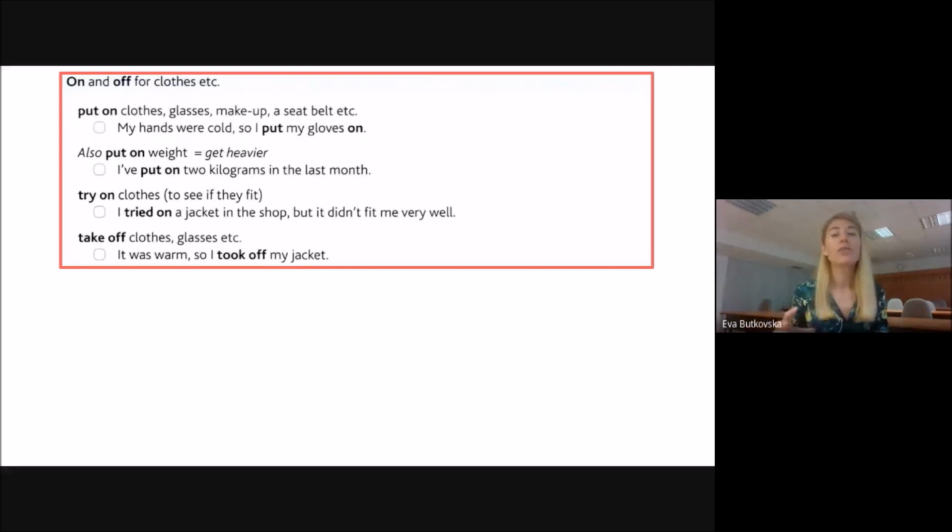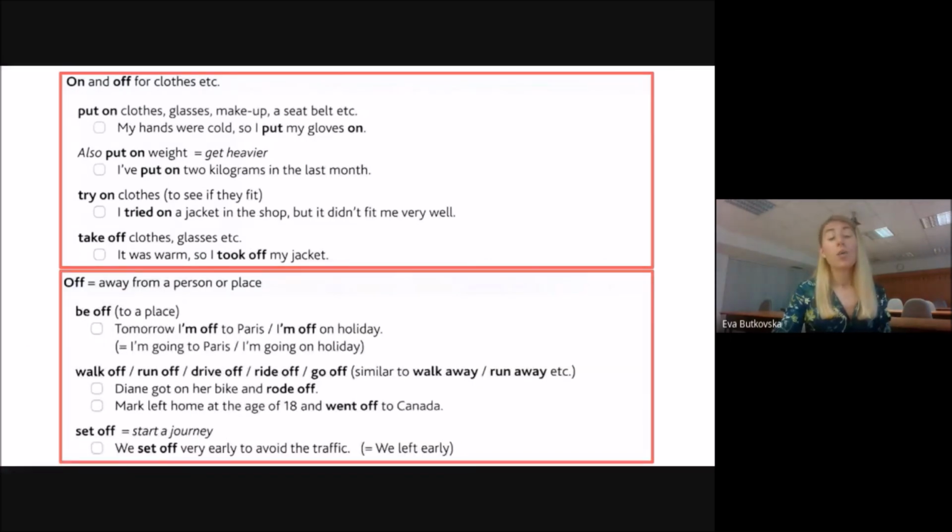So put on, really, if you think about it, has more than 2 meanings. So put on clothes or put on weight. With the preposition off, we usually talk about when something is going to be away or away for a person or place. So when I say I am off to somewhere, it means I'm going away.